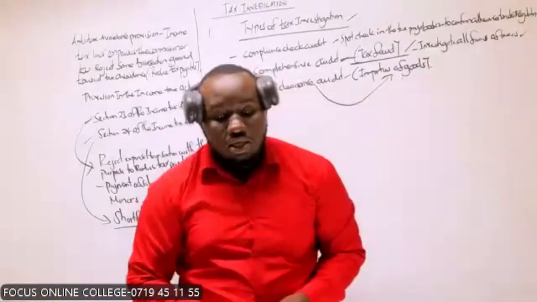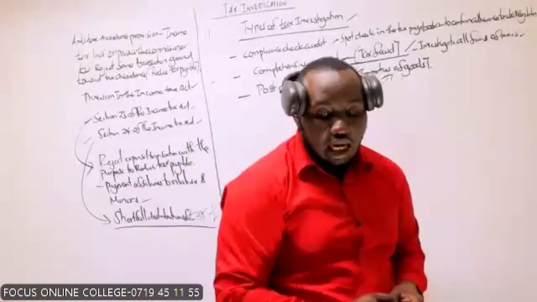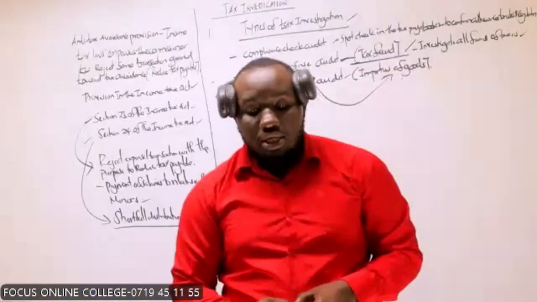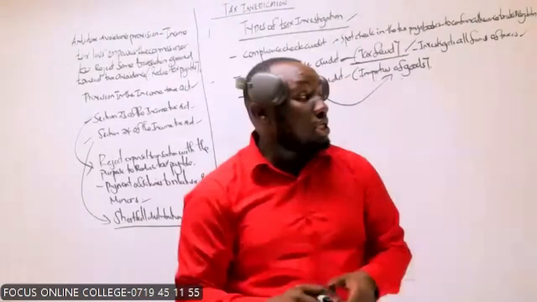Are we together? They have basically been cleared at the point of entry to the country.